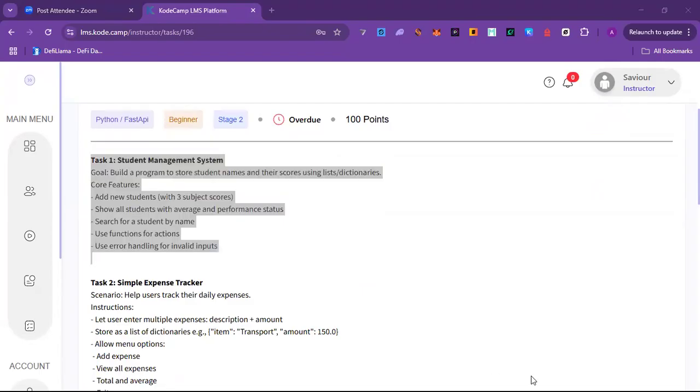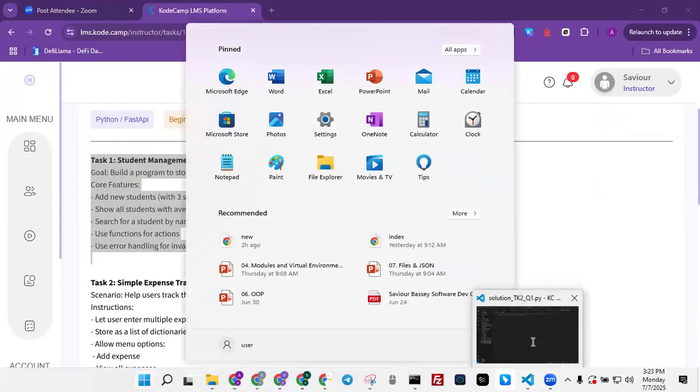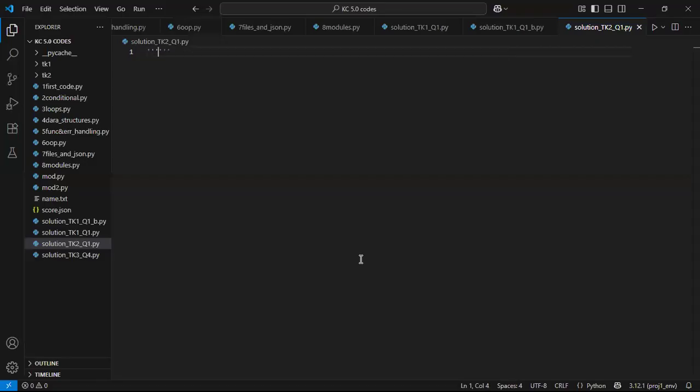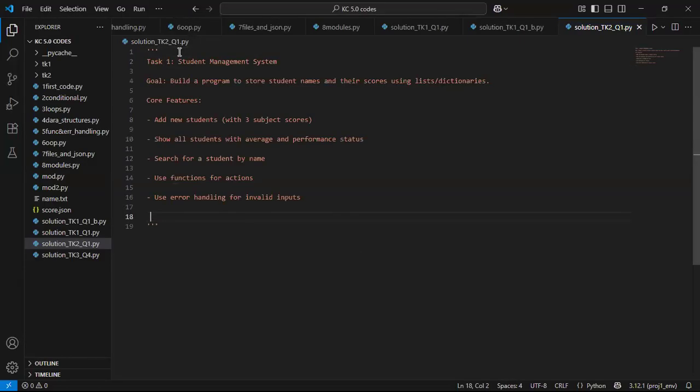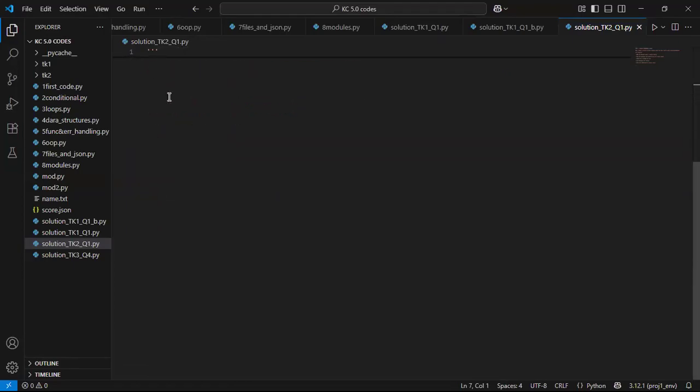Student management system. So I'll paste student management system. All right. So real quick, I will scroll up. Let us try and understand that task. The title of the task is student management system. How do we understand that task? Without the points, right now, how do we try to understand this task?